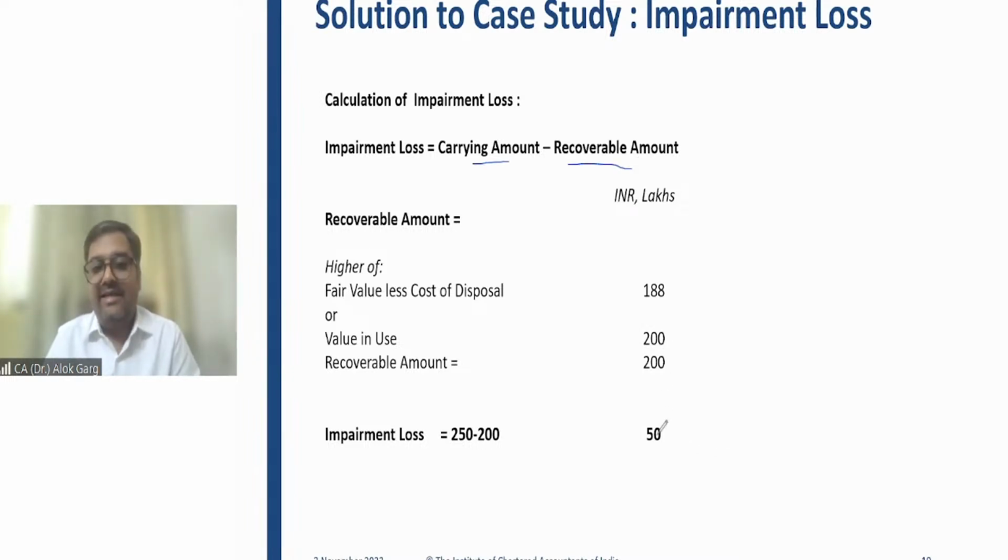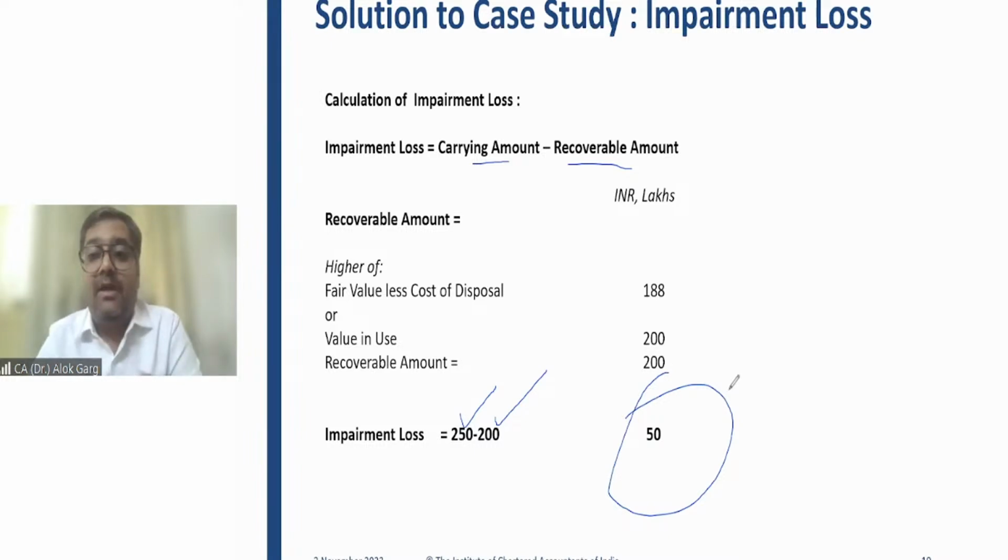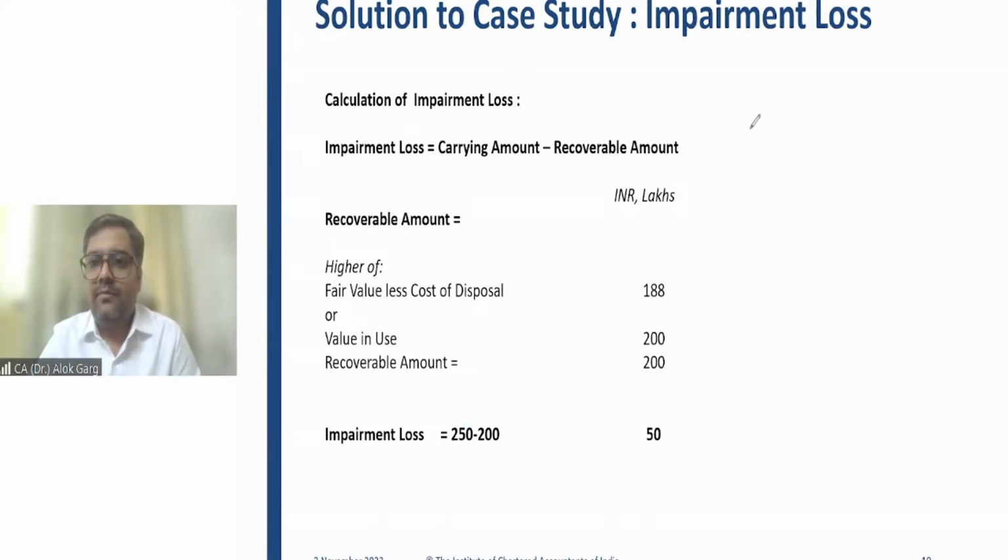So my carrying amount is 250 lakh, my recoverable amount is 200 lakhs, so 50 lakh will be my impairment loss. Is that clear, friends?